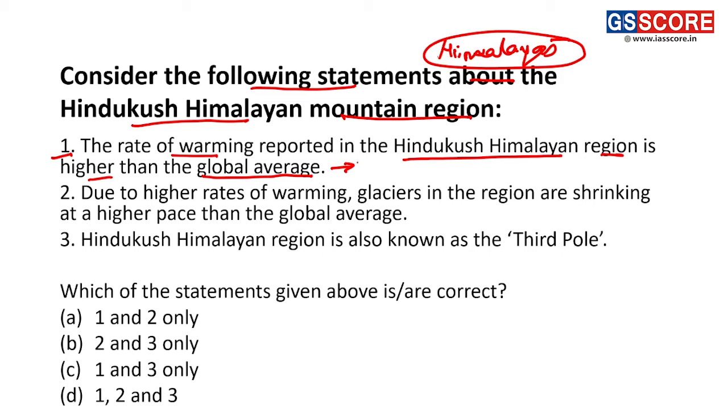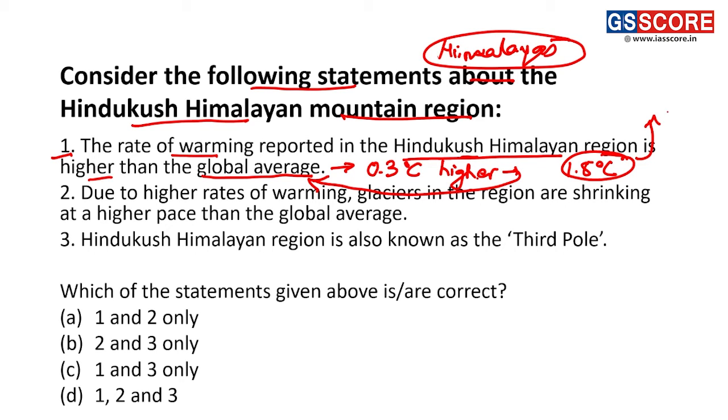You might be aware about the climate change which is occurring because of global warming, and here according to a report, the Hindu Kush Himalaya region is warming at the rate of 0.3 degrees Celsius higher than the global average. The global average is almost predicted at 1.5 degrees Celsius.